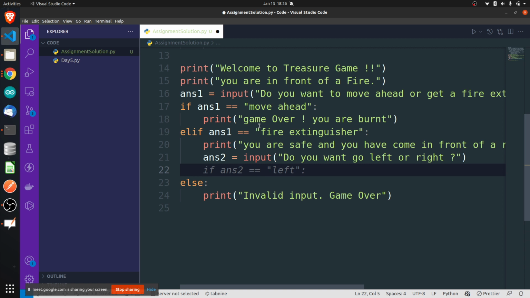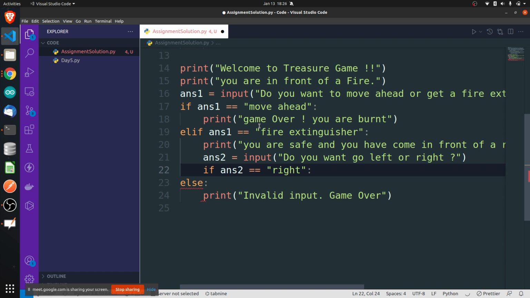If answer 2 is equal to left, I think if it is right then you are dead, right? If it is equal to, you can make it interesting. What is that?